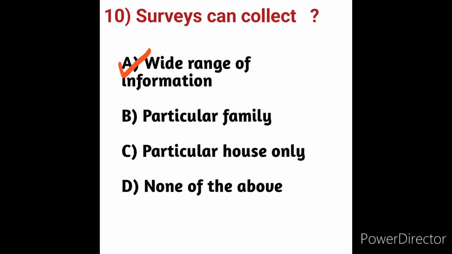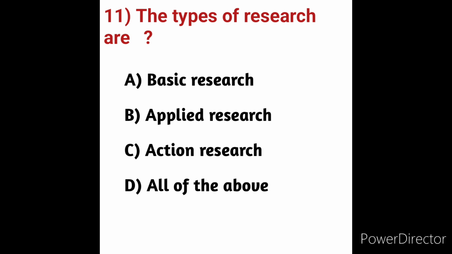Next we will move on to question number 11. The types of research. What types of research do we have? We will see the options here. Option A, basic research. Option B, applied research. Option C, action research. Option D, all of the above.